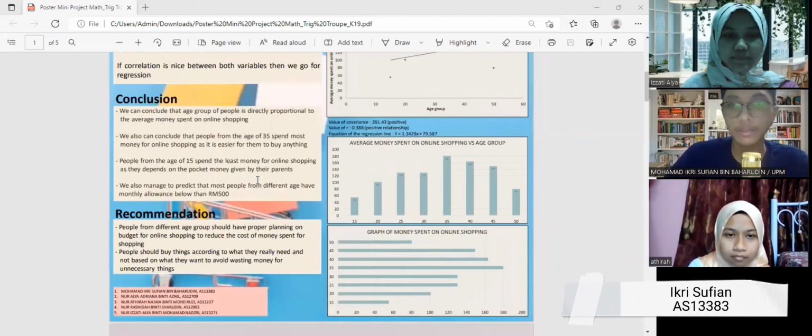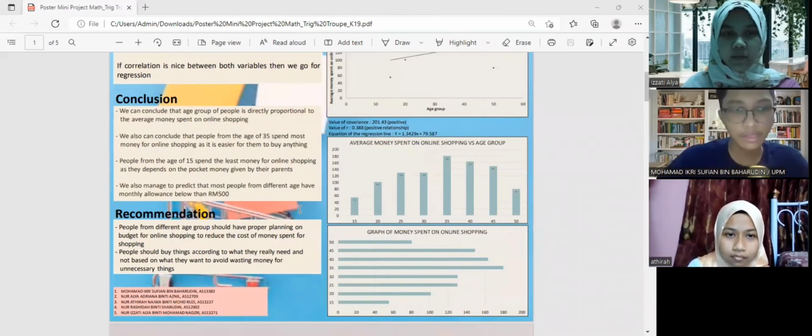Next, we are going to see the conclusion. We can conclude that the age group of people is directly proportional to the average money spent on online shopping. Next, we can also conclude that people from age 35 spend the most money on online shopping as it is easier for them to buy anything. People from age 15 spend the least money on online shopping as they depend on the pocket money given by their parents. We also managed to predict that most people from different ages have a monthly allowance below 500 ringgit.